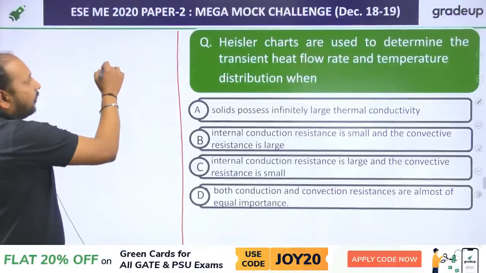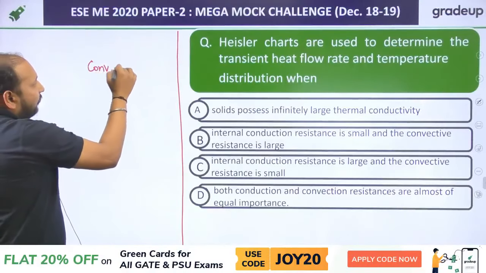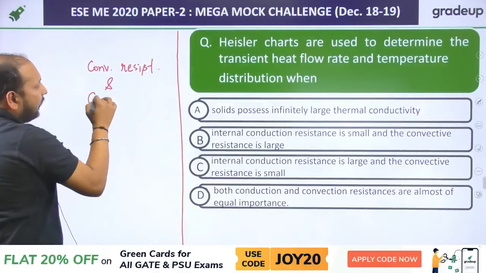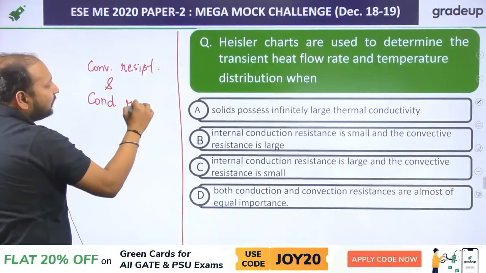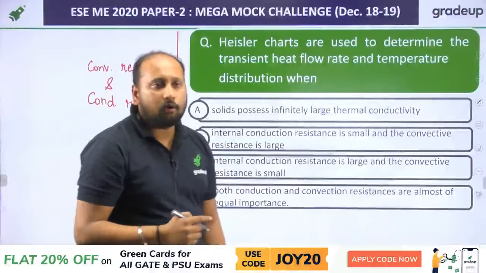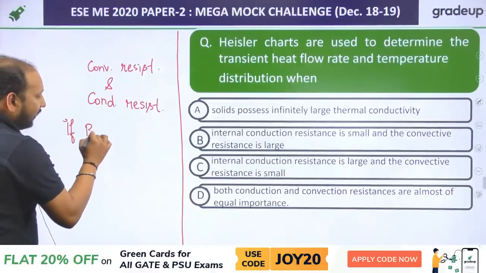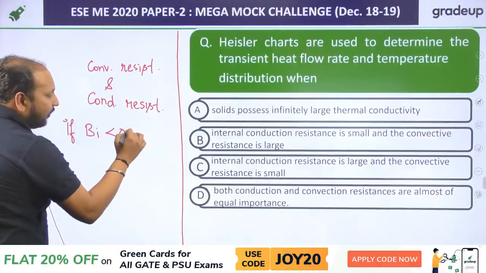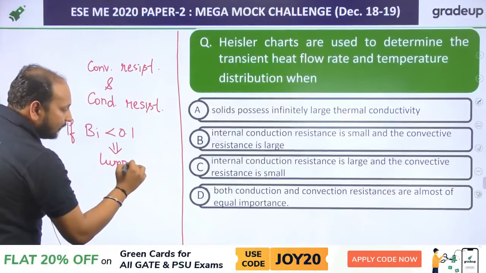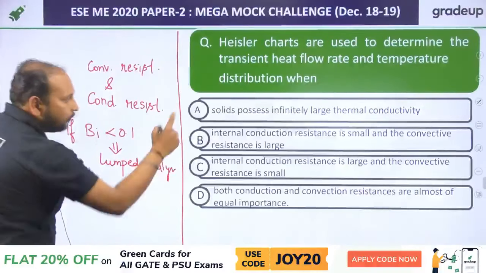So that means your convection resistance and conduction resistance will be having some finite value. It won't be having too high or too low, because if Biot number is less than 0.1, that's a lumped analysis, which is not possible here.